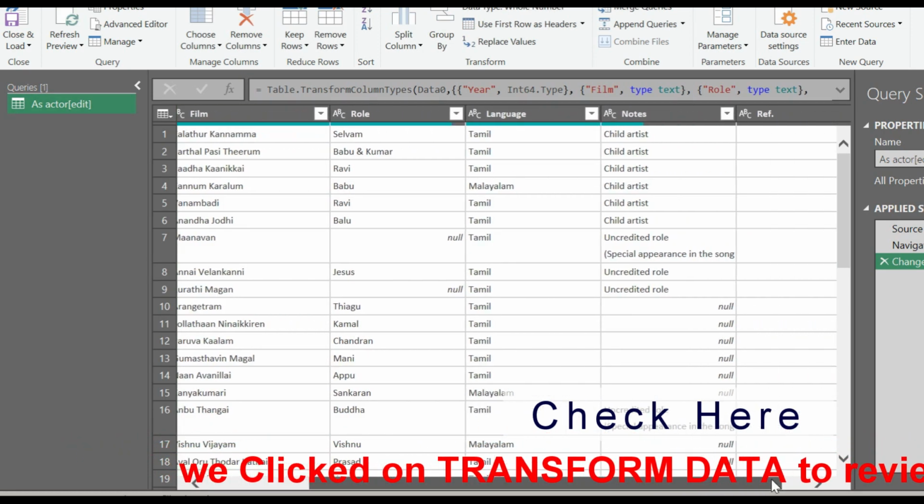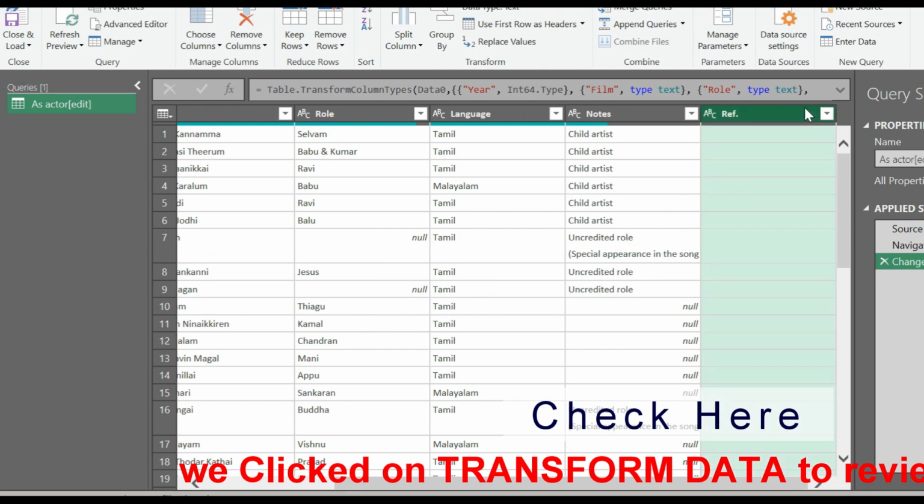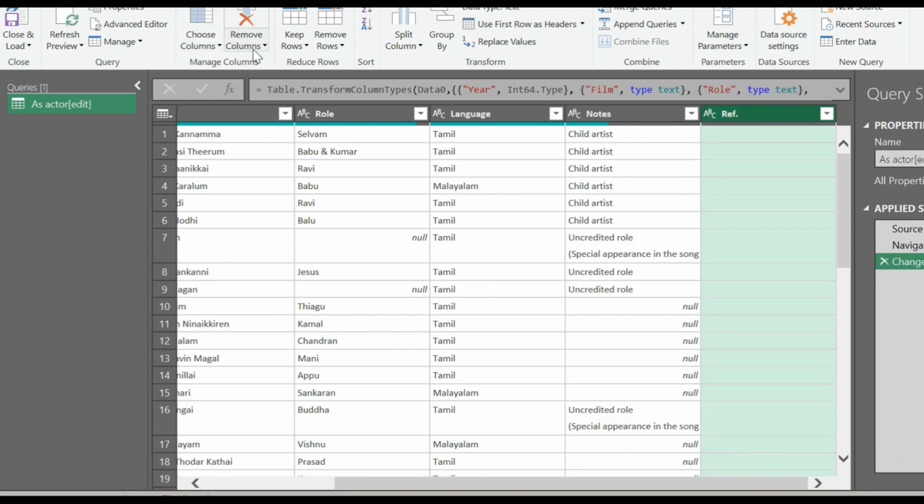It displays the table in a separate window in Excel format. Here, we can make the changes that we require before we load the table to our file.